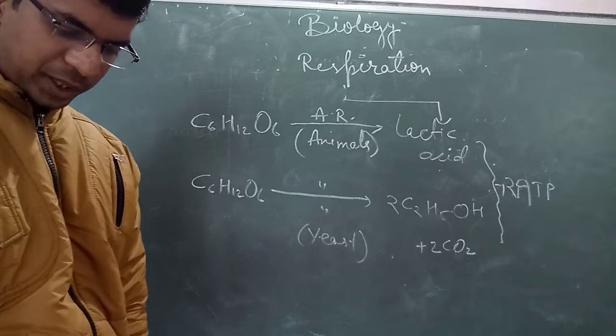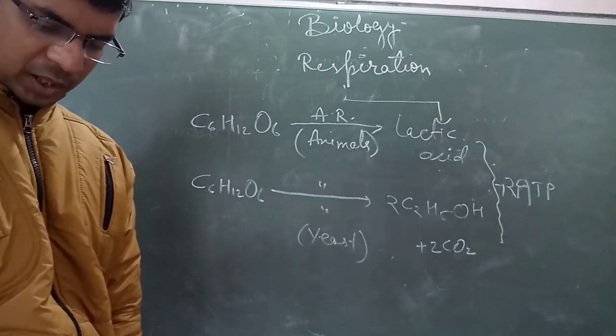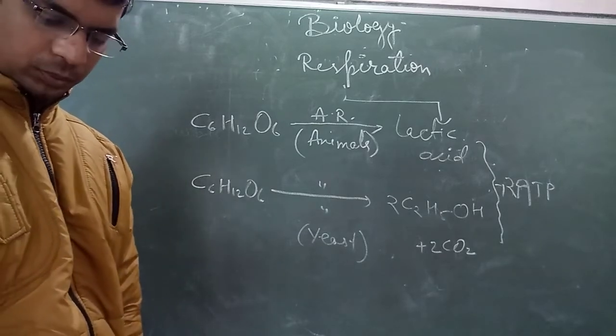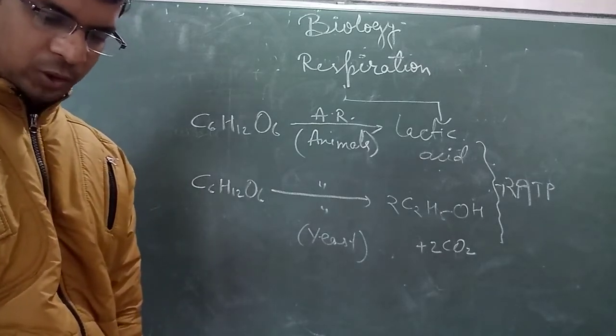At the end of page number 138, differences in anaerobic respiration in plants and animals are given. So this is your homework. Read it by yourself. Only 2 differences are given.